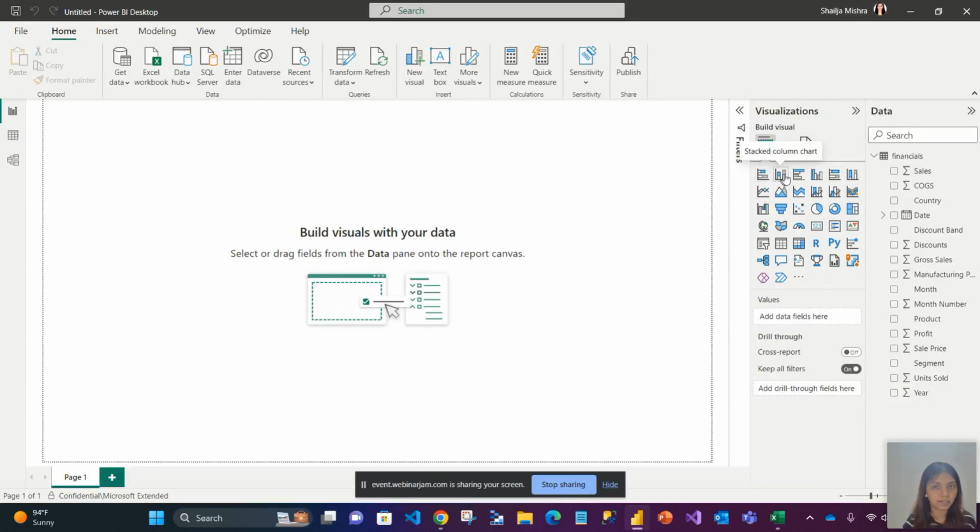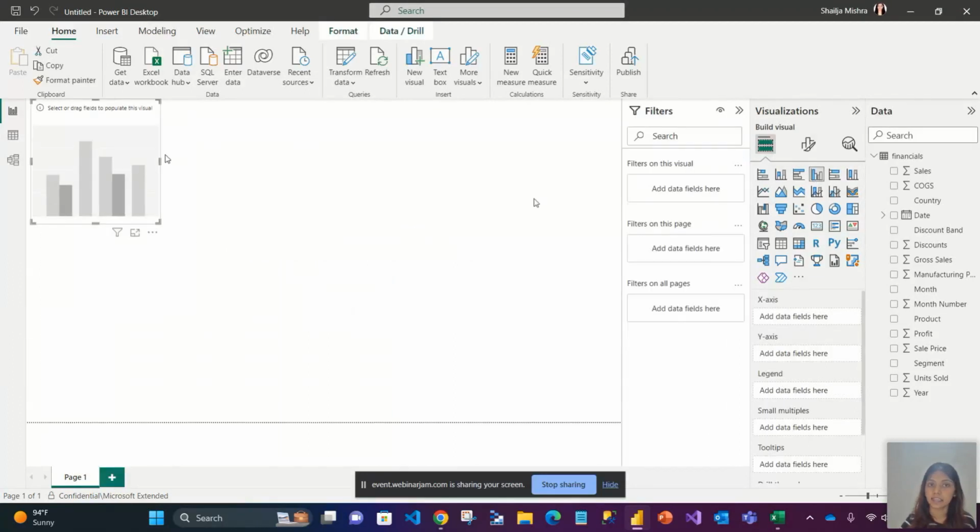See, if I hover over, all of these are charts, these are line chart, these are different kinds of pie chart, then maps, then tables, then slicers. So these are all the visualizations that are already available in Power BI. If I have to create a bar chart, what would I have to do? Okay, I click on this. I just have to click and it is here. So what exactly you have to do? You just have to click on the visual. The visual appears here. Why is there nothing on this visual? Because you have not added data to that visual.